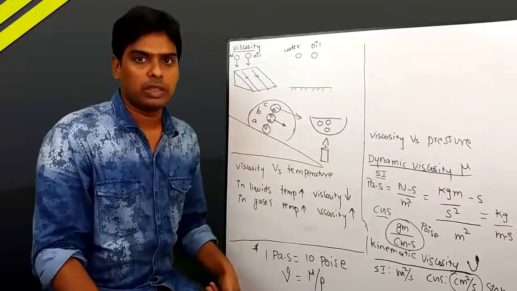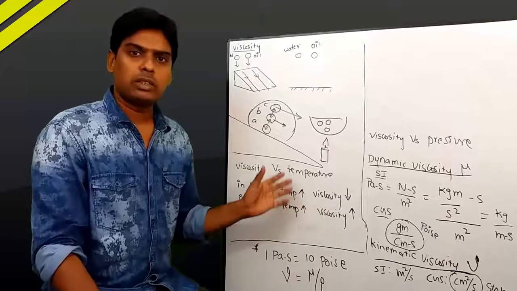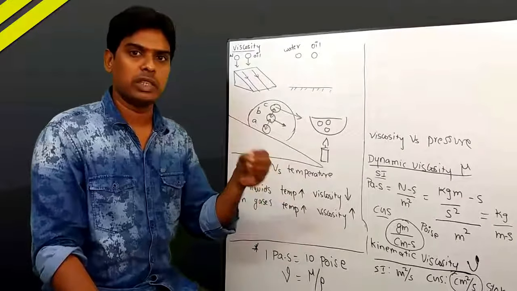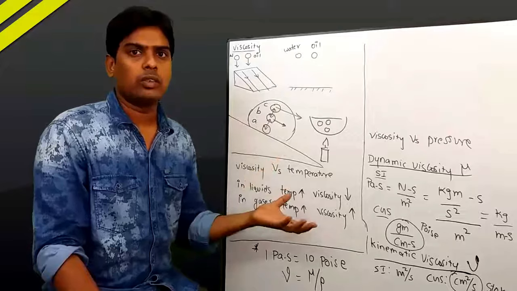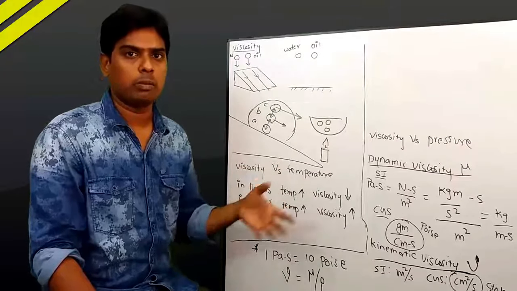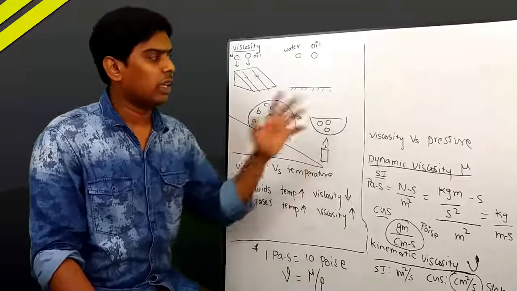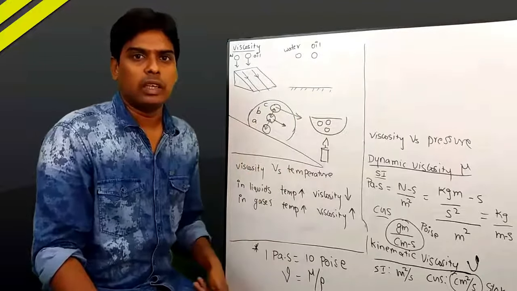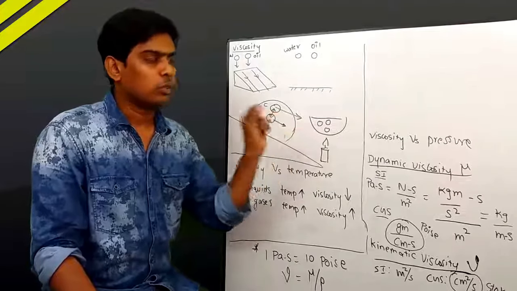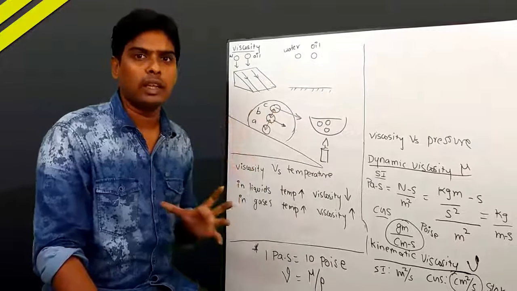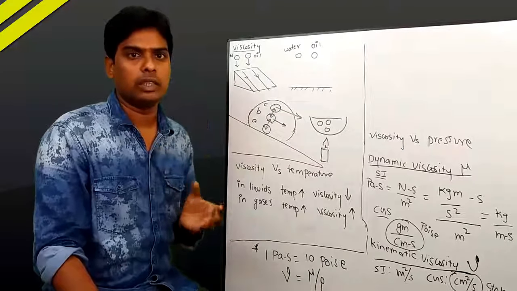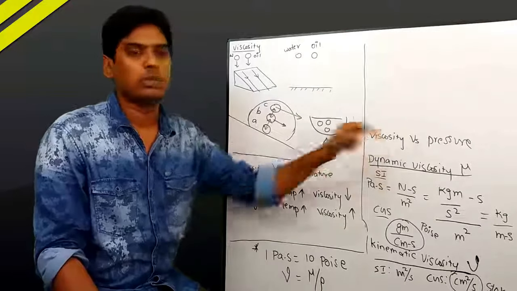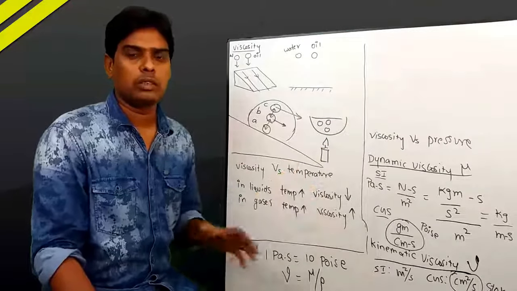Next, viscosity versus pressure. In general, viscosity depends on temperature more severely, more rapidly. When the temperature changes, viscosity also changes very quickly. But it is not like that with pressure. When the pressure changes, viscosity does not change easily. It is because viscosity responds to pressure only at very high magnitudes, that is nearly 100 bar, 200 bar. At those very high pressures only the viscosity responds to pressure. Generally, at normal pressures there is no change of viscosity with pressure.